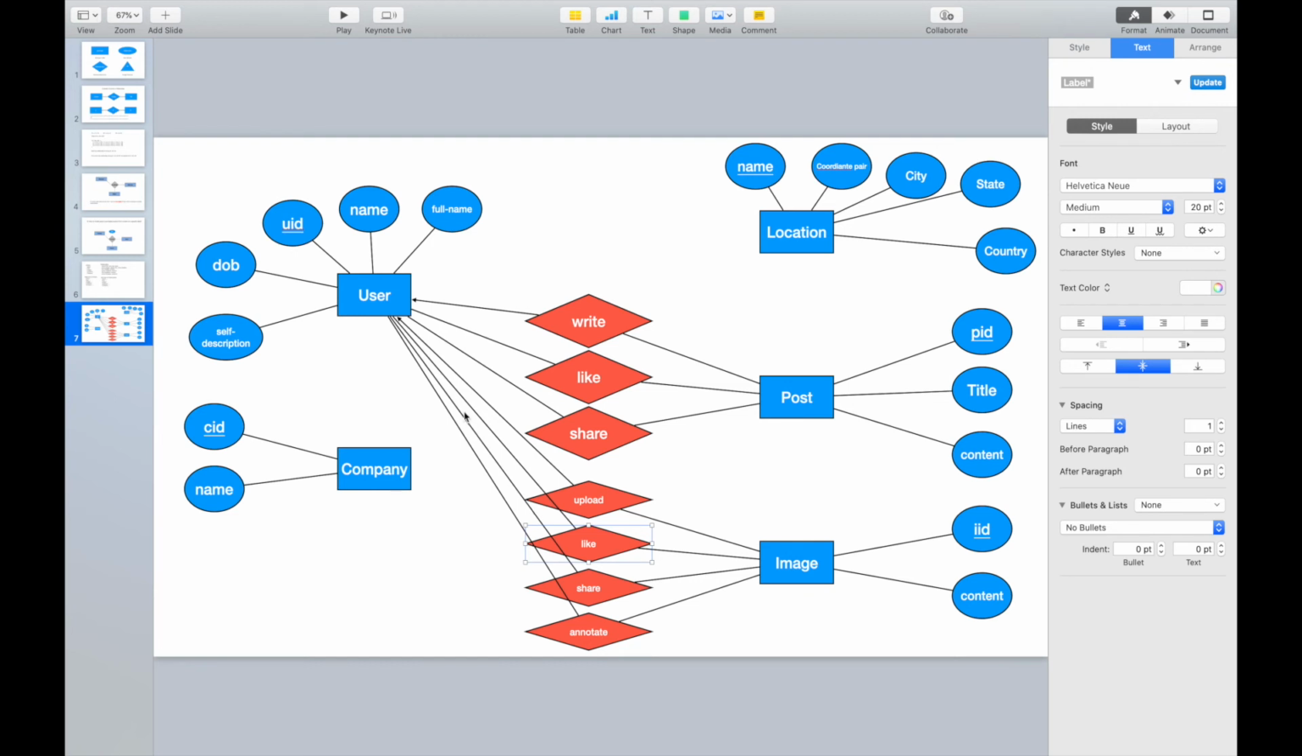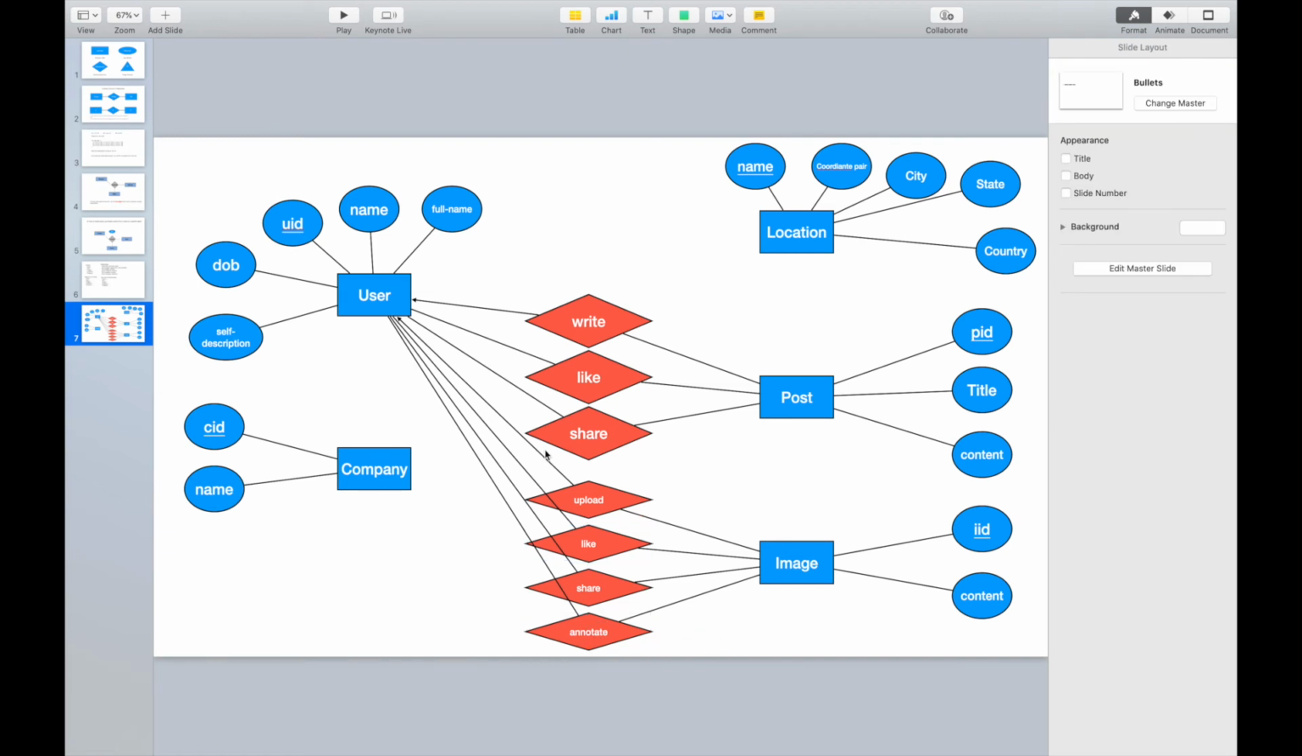Annotate. So a user can be annotated by multiple images. An image can also annotate multiple users. It is also many-to-many, right? Then that's fine for these relationships.